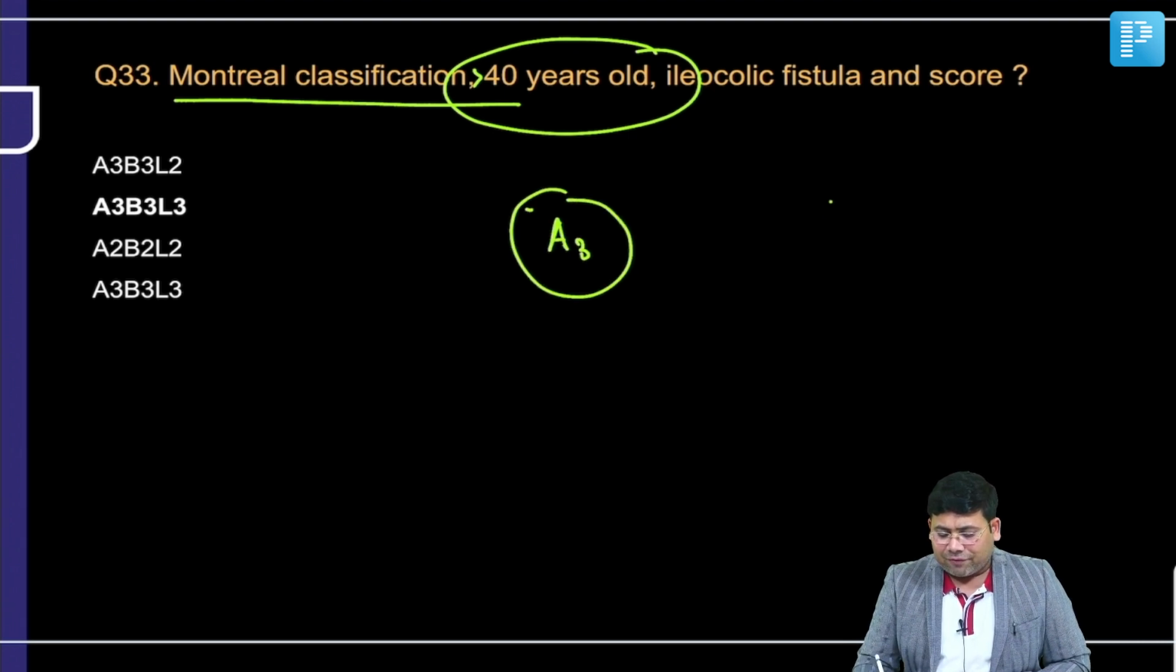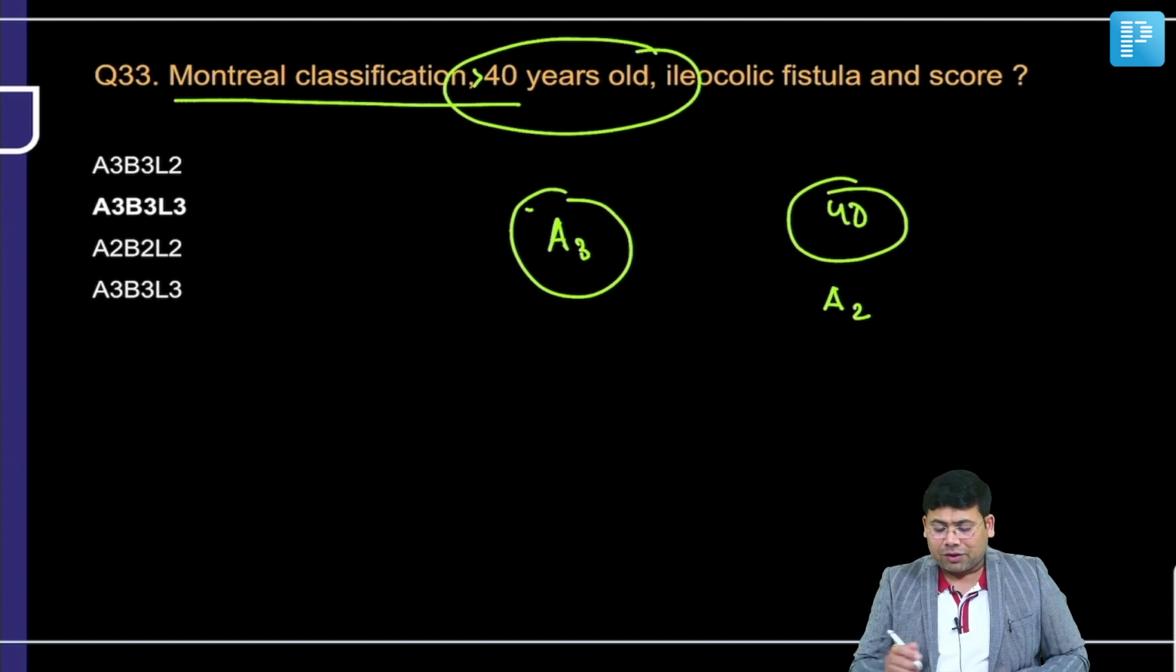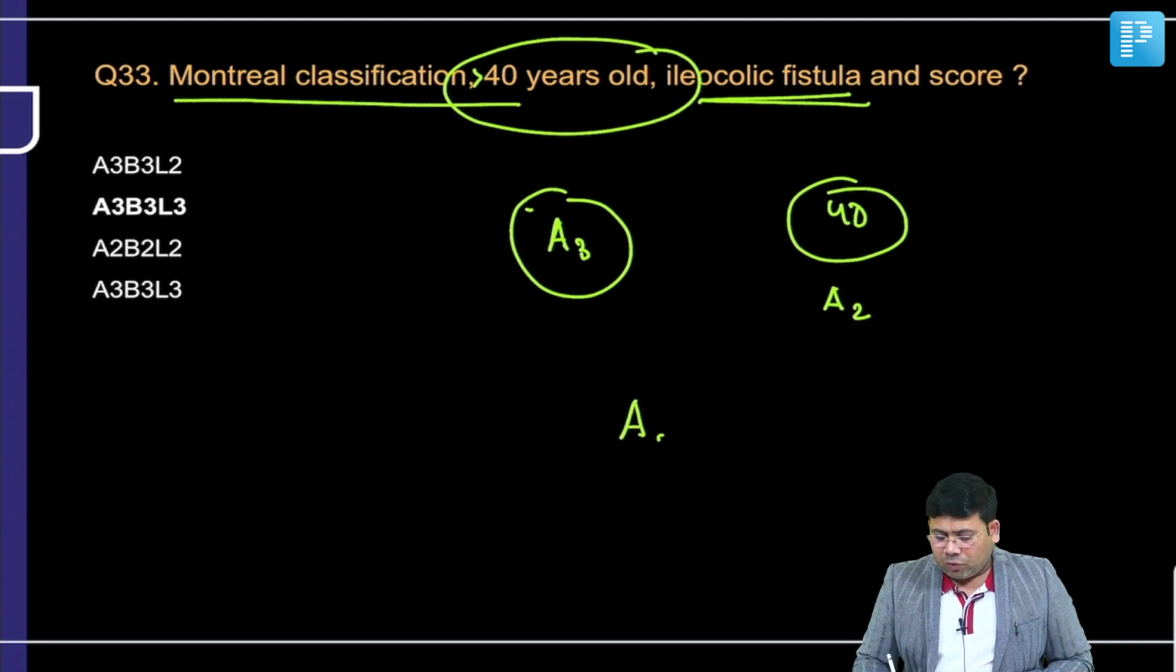A3. Otherwise, up to 17 is A1, 17 up to 40 is A2, after 40 is A3. So either it will be A1 or A2. This is a recall. So I think it should be more than 40, because the answer is not matching. Ileum is L1, colon is L2, ileocolic is L3, and proximal is L4. So it is involving, so it is A2 and then it is L3.